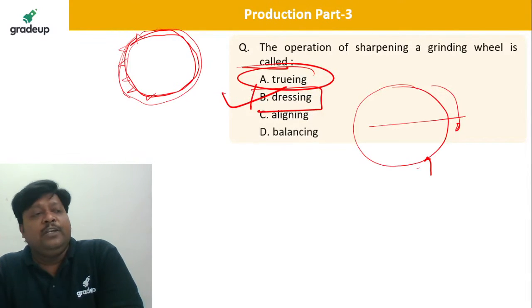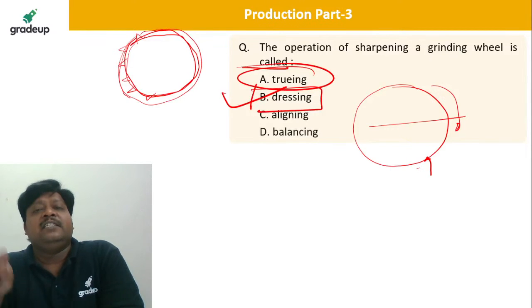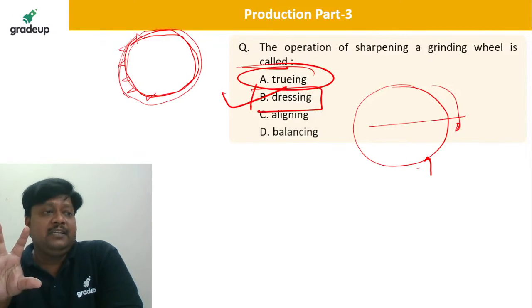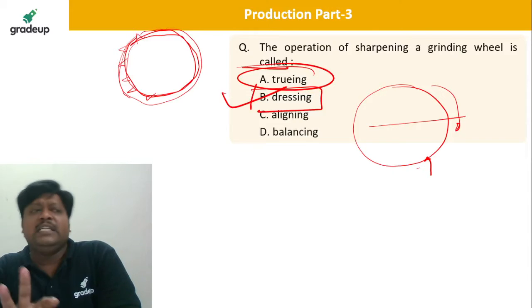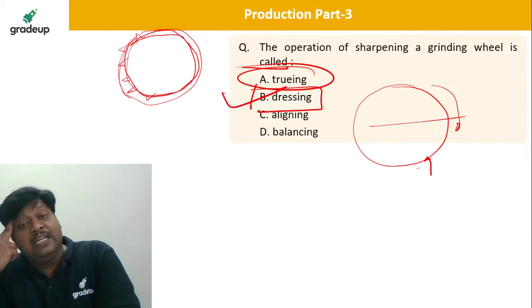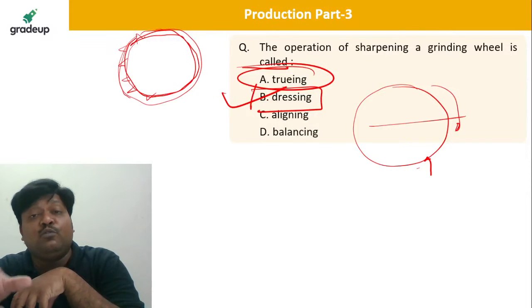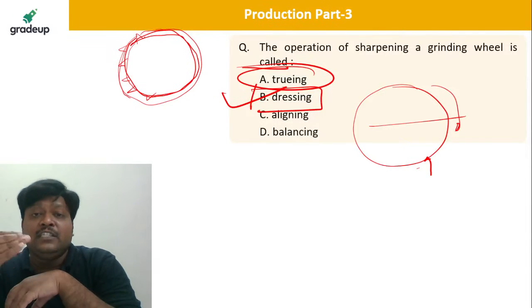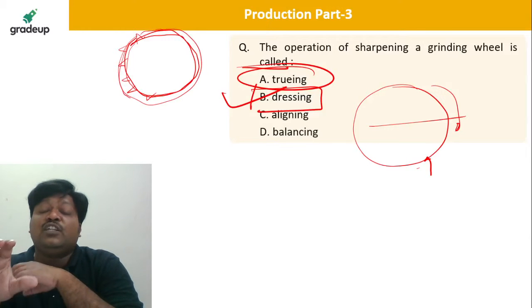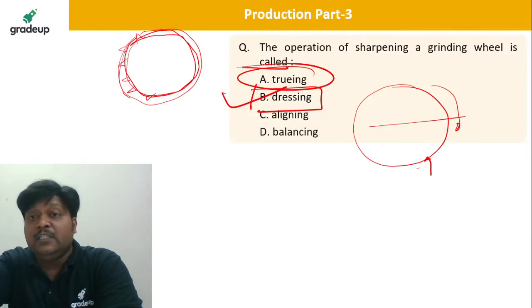Truing is again a kind of sharpening operation, a kind of dressing operation. But here we are trying to give the wheel the form that you are going to produce on the workpiece. Such a geometry or form you are trying to build on the grinding wheel, which is your tool.